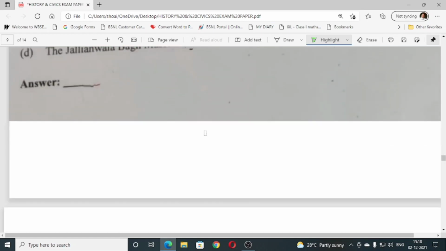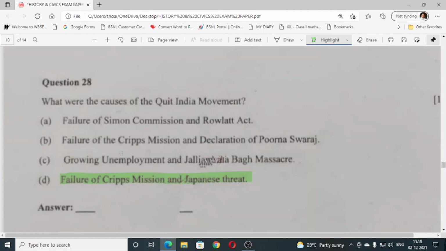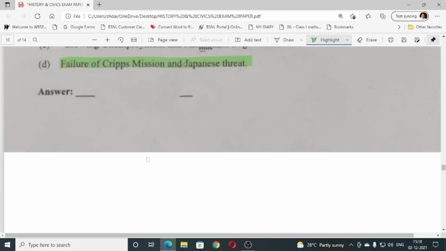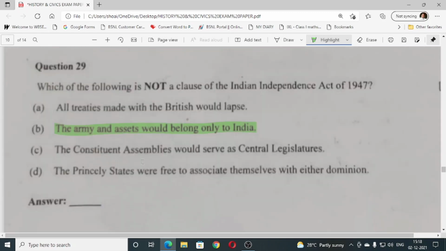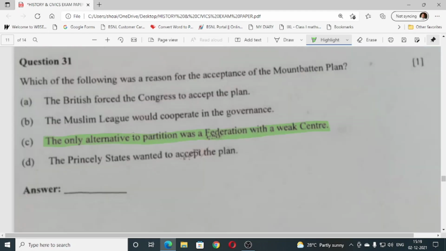Chauri Chaura incident. Then 27, how did the Lahore session of 1929 lead to the civil disobedience movement? Declaration of Purna Swaraj was passed. Then 28, what were the causes of Quit India movement? D, failure of Cripps mission and Japanese threat. Then 29, which of the following is not a clause of Indian Independence Act of 1947? B, army and assets would belong only to India. Then number 30, identify the famous slogan of Subhash Chandra Bose, that is give me blood, I shall give you freedom. Then 31, which of the following was the reason for the acceptance of the Mountbatten Plan? C, the only alternative to partition was federation with a weak center.